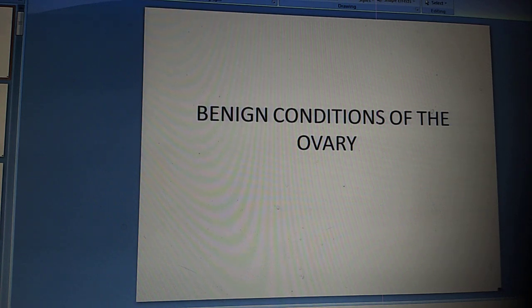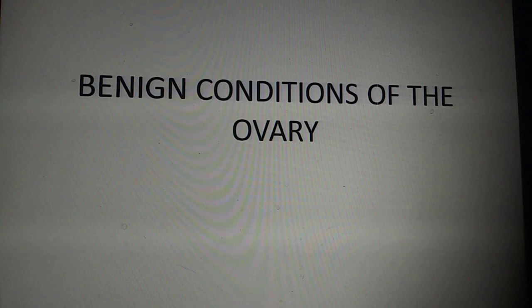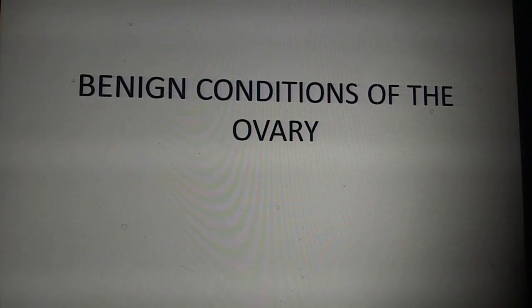Okay, today we will be learning about the benign conditions of the ovary. When we talk about benign conditions of the ovary, it is not just tumors. We are not just talking about benign tumors, like what you've learned about benign and malignant tumors. We are also talking about some other benign conditions which are not neoplastic in origin as well.